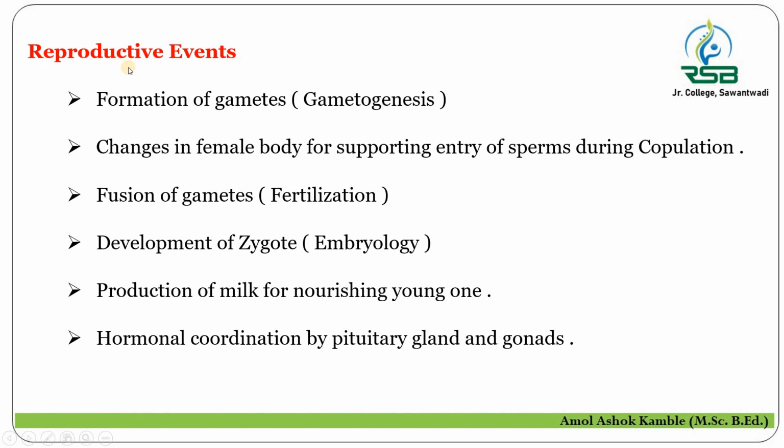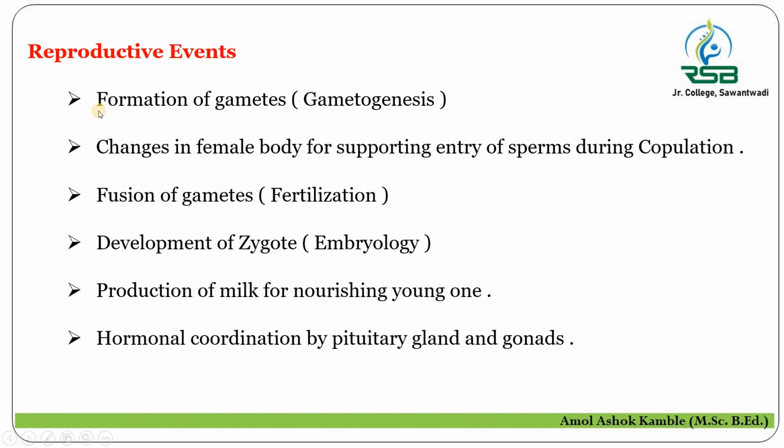What are the reproductive events from start to end that we are going to study in this point? So at first, in the reproductive events, there is formation of gametes, that is the male gamete and the female gamete. And this formation of gametes is simply called gametogenesis. So after the formation of these gametes, they transfer from one organism to another organism, that is from male to female.